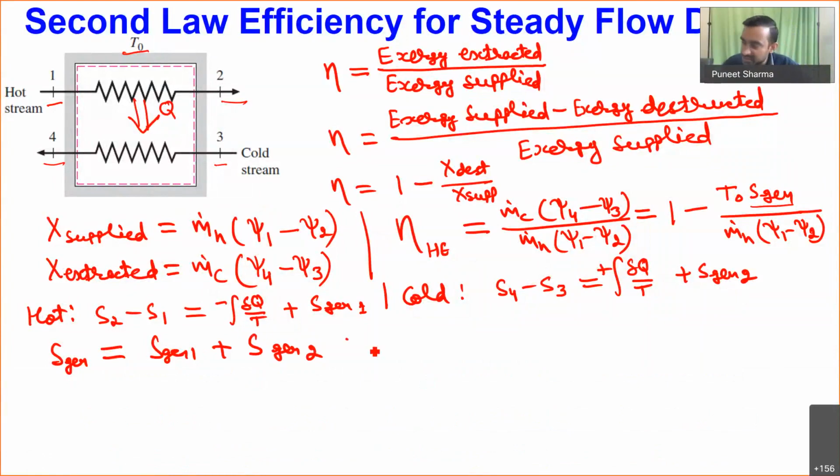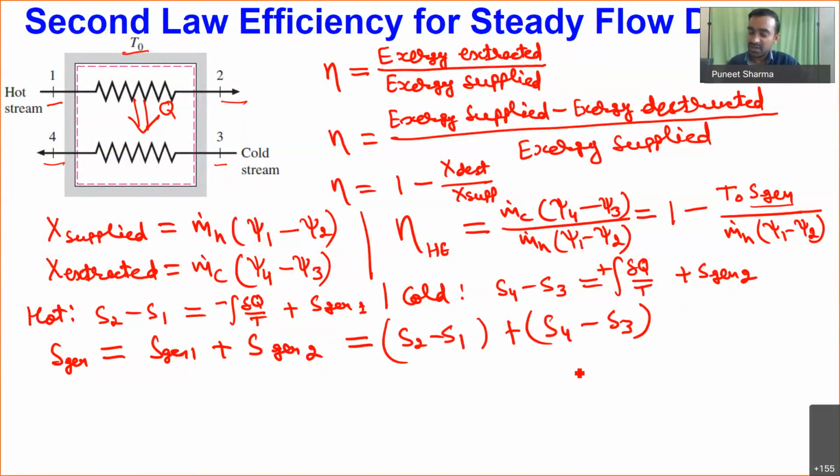Now this del Q by T effect you can cancel out while taking the summation. Why can you cancel it out? Because one is negative, one is positive, so these have the same magnitude. So that's why total S generation I will find as S2 minus S1 plus S4 minus S3. This is how we can calculate our total entropy generation, and we can calculate the efficiency of this heat exchanger device. Basically we call this exergy efficiency, or I can also call it second law efficiency for this steady flow device.